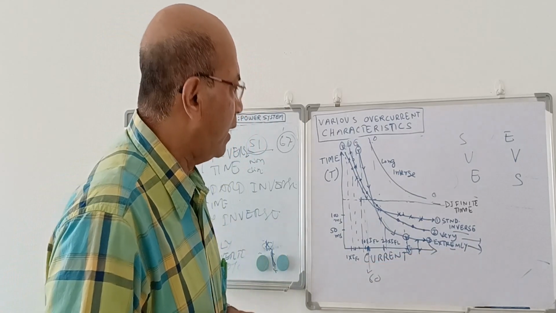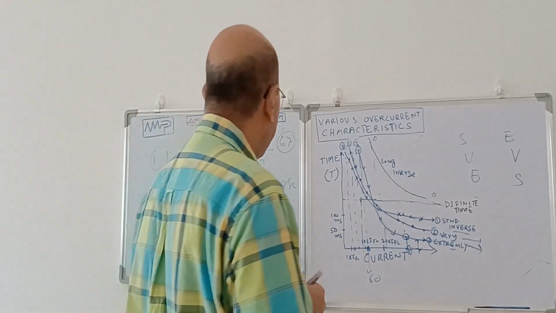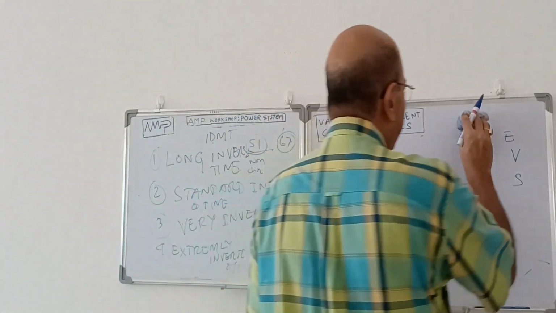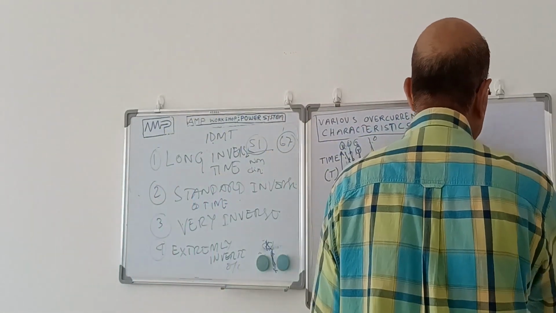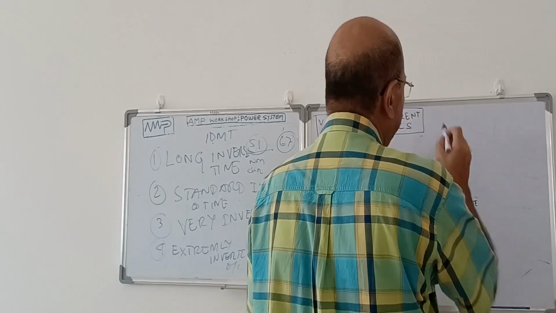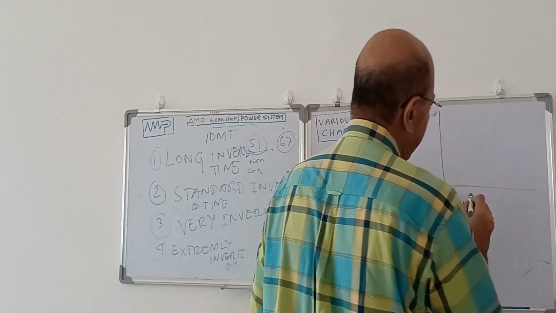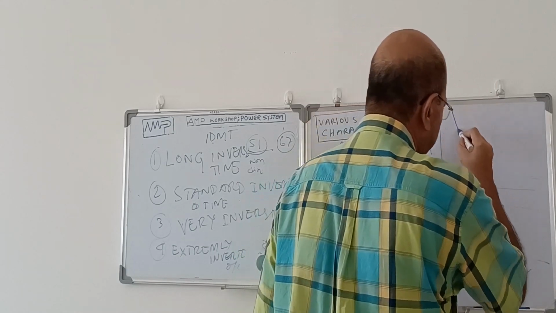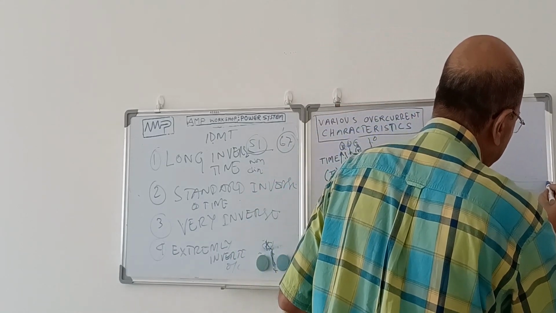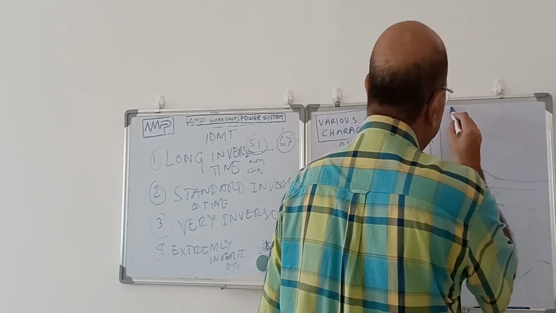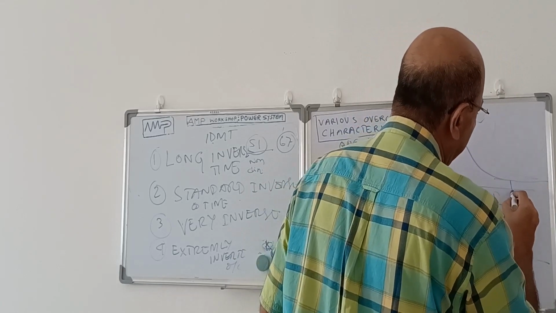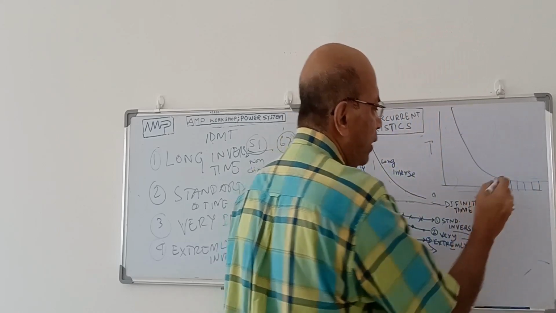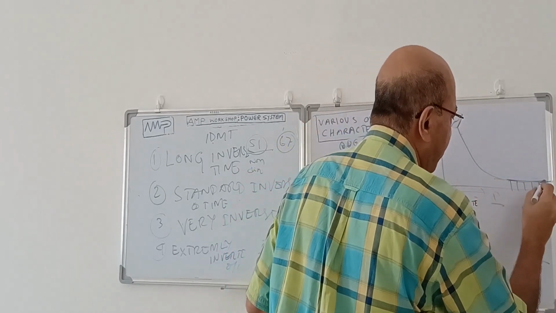These are the various characteristics. Now there is another characteristic which we call IDMT, inverse definite minimum time. This characteristic is more or less the same, but here, when it comes to the flat position, that curve will be straight. Suppose this is current and this is time. It is an inverse characteristic, but here it becomes constant. Its initial nature is inverse, but after a certain point you cannot control. Time is constant, like instantaneous. We call it a definite minimum time.